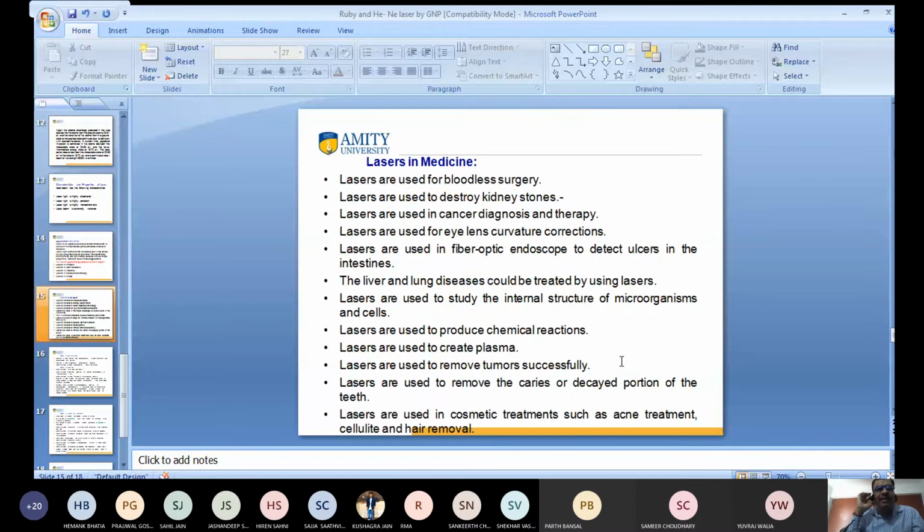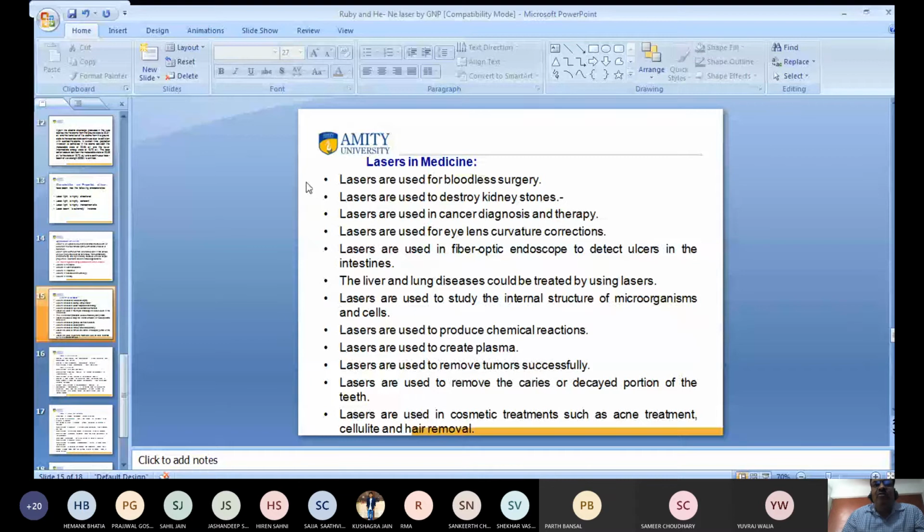You know, there are many applications in medicine. Medicine means the medical field. Lasers are used for blood surgery, you know very well. Laser is also used to destroy kidney stones and so on. Laser is also used in cancer diagnosis. This is also used in lens curvature correction.